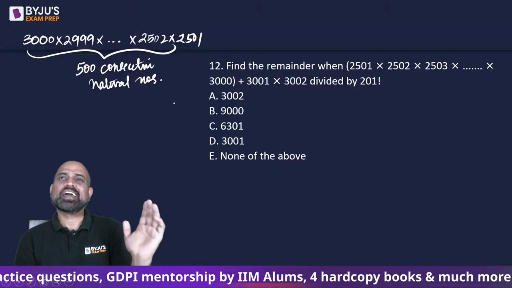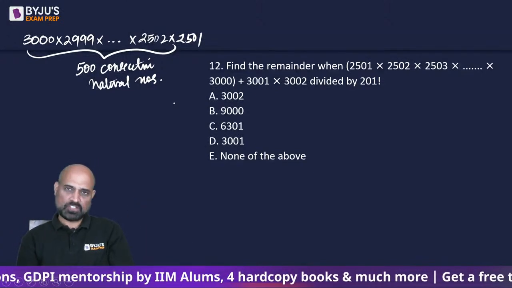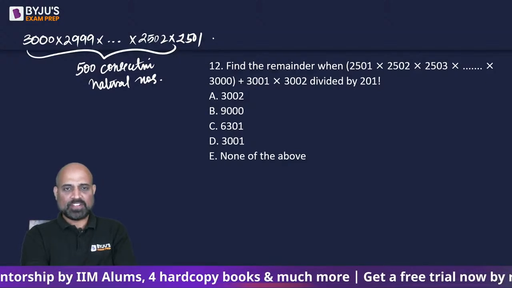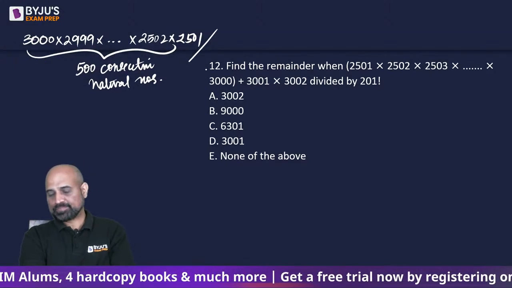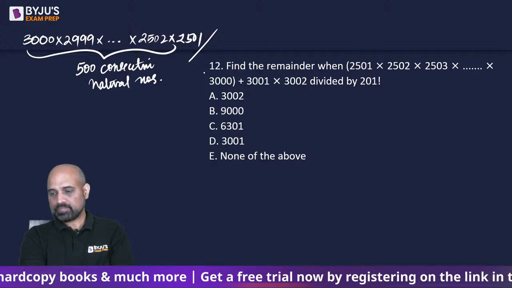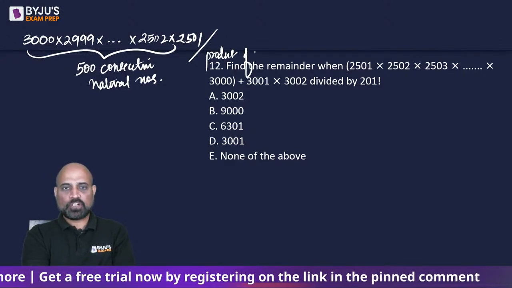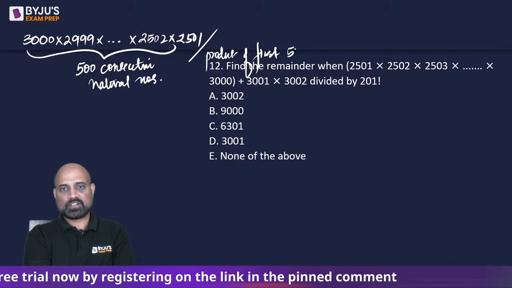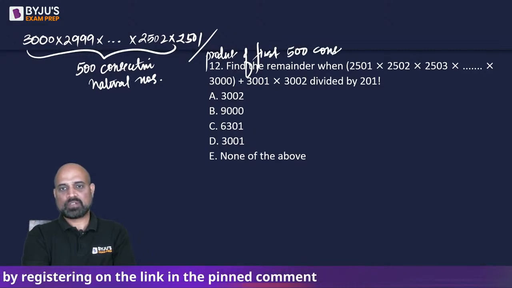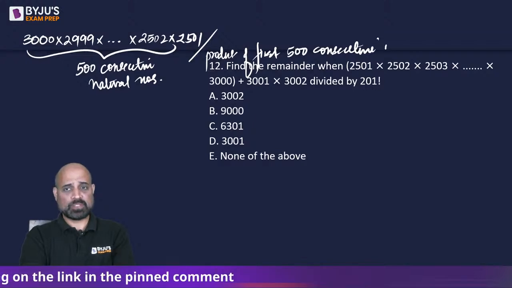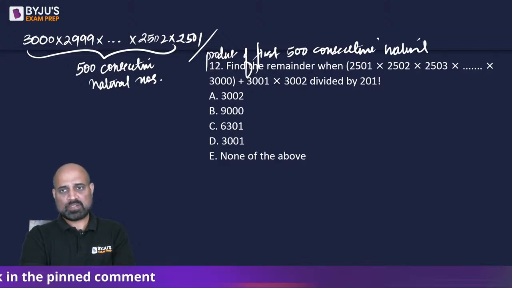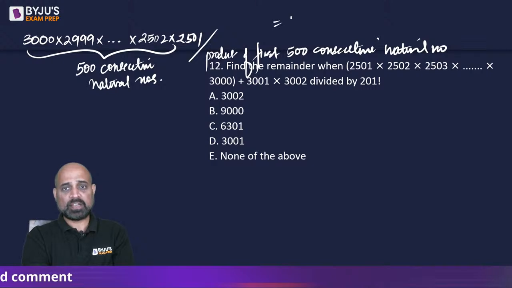If you take a product of 500 consecutive natural numbers, and divide it by the product of the first 500 natural numbers, it will be divisible, as in the remainder will be 0.